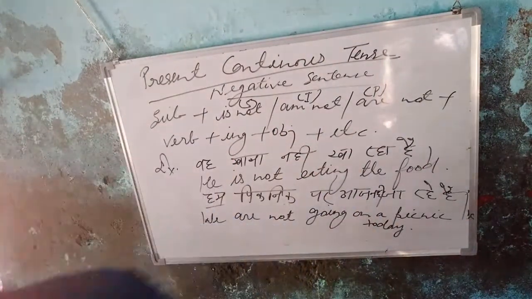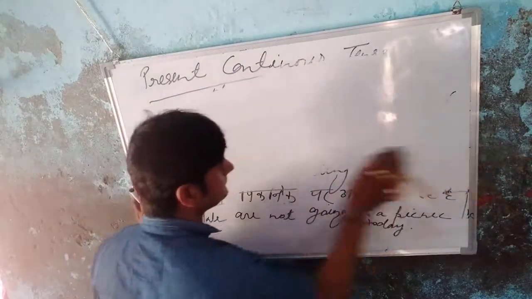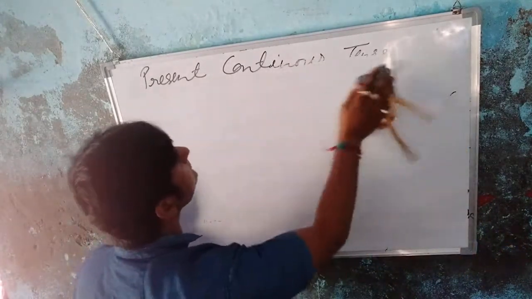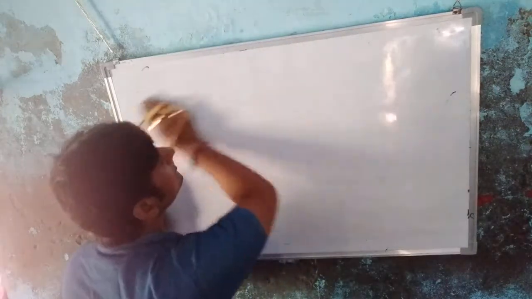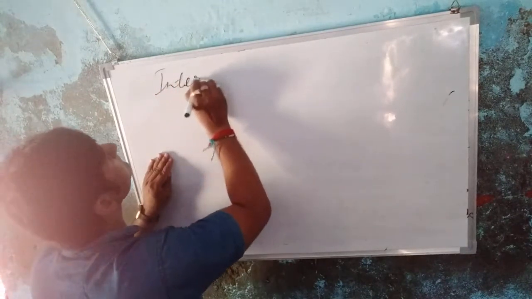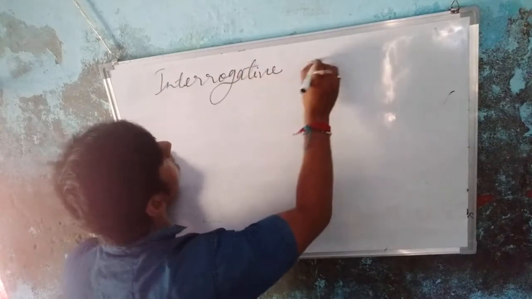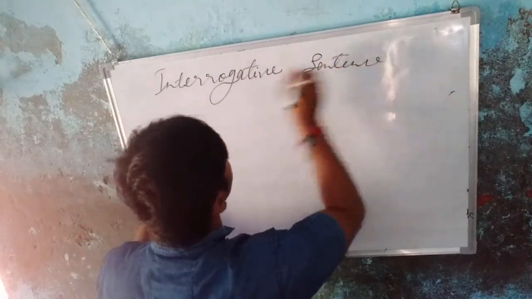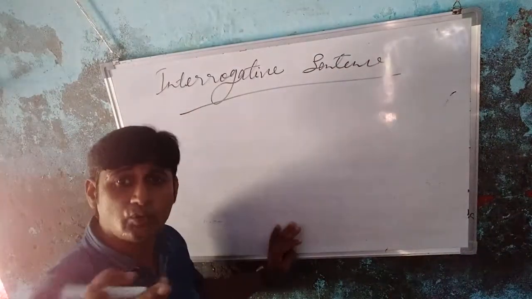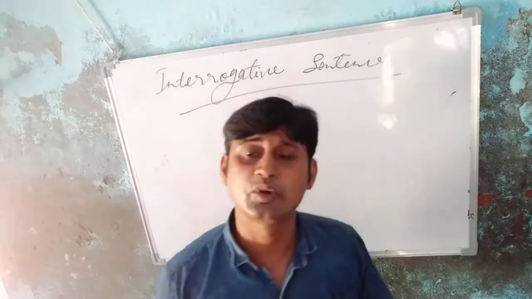Okay students, next step I am going to tell you. For interrogative sentences, students remember that there are two types of interrogative sentence. First, when the question word comes before the subject.